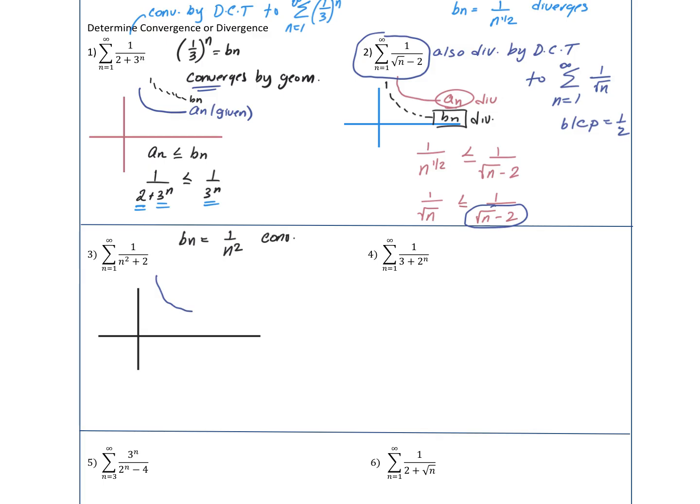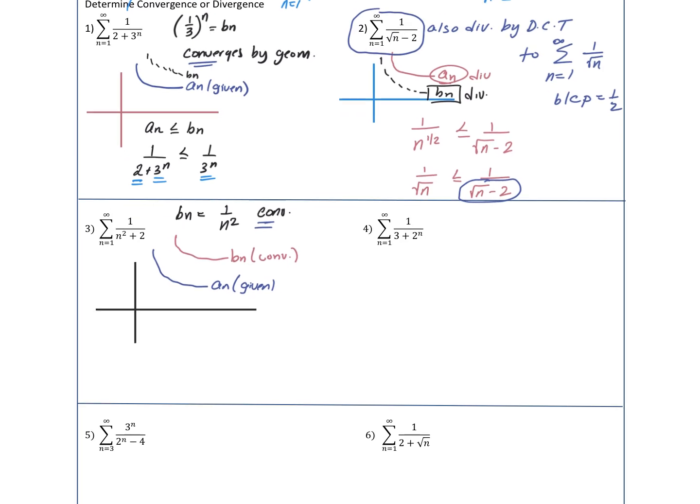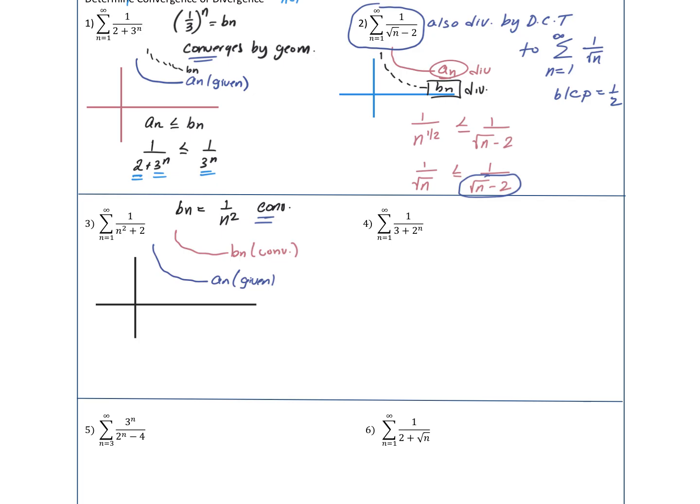So if this is my A sub n, that's your given. And I know that B sub n converges, so I need my B sub n to be above it to conclude that A sub n is also going to converge. So I need A sub n to be less than or equal to B sub n. So I have 1 over n squared plus 2 less than or equal to 1 over n squared. And again, that is true if these are the same. This is bigger, so this whole thing is smaller. So this converges by direct comparison test to that.